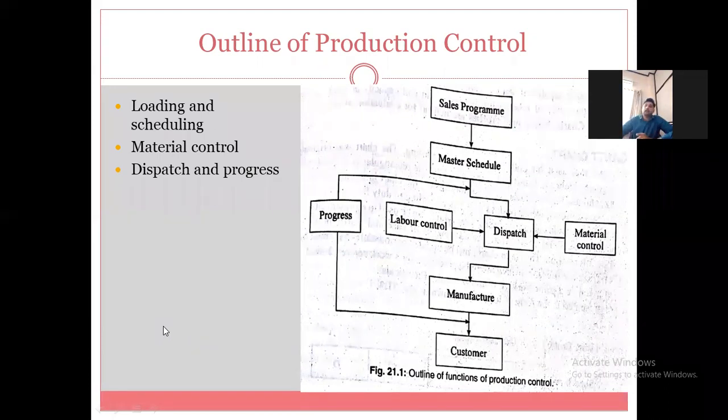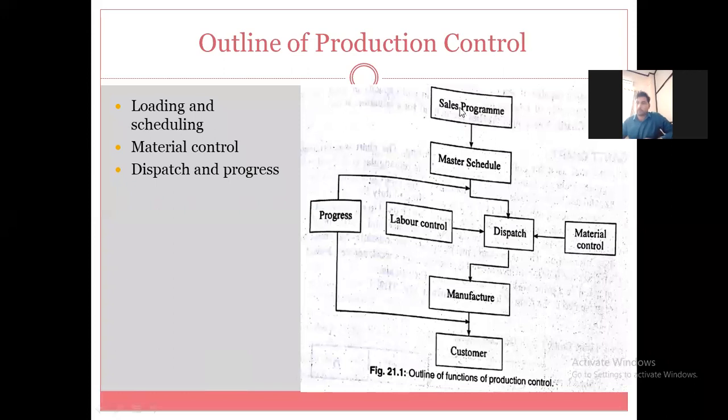It starts with the sales programming, which provides input to the master schedule, then the material control, then the labor control, and you will get the dispatch. Then manufacturing will start, the material will be provided to the customer, and here the progress will be recorded. Now these production control stages are divided into three categories. The first one is loading and scheduling, the second one is material control, and the third one is dispatch and progress.